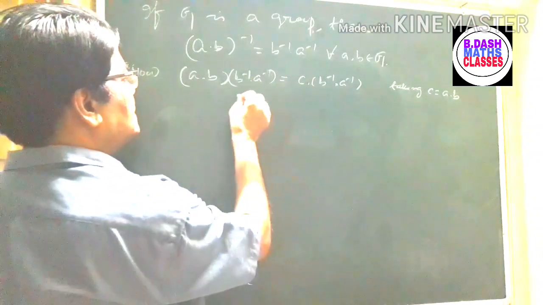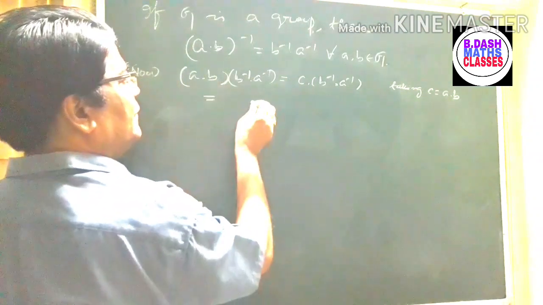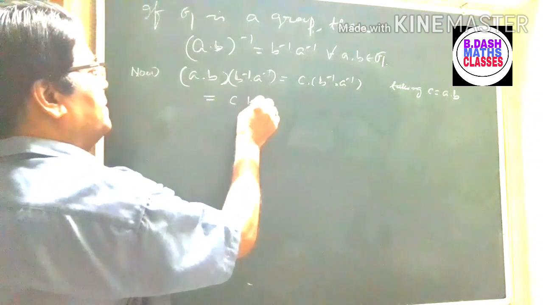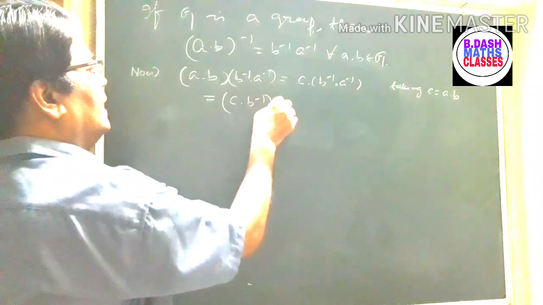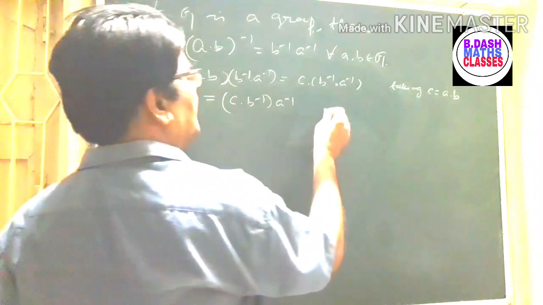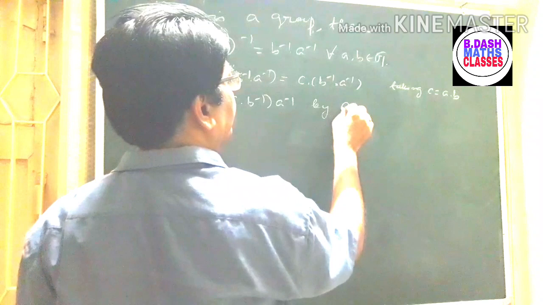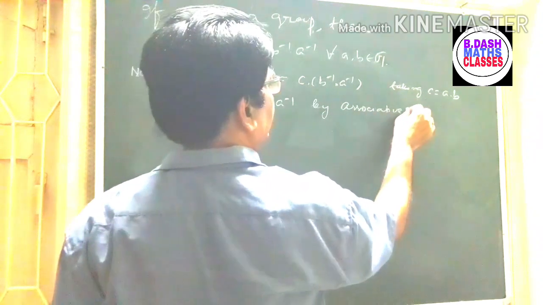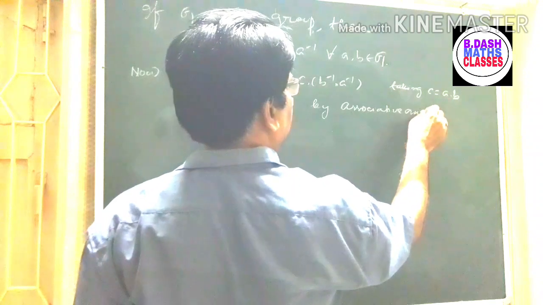Now we can use associative law. This is equal to C B inverse into A inverse by associative axiom.